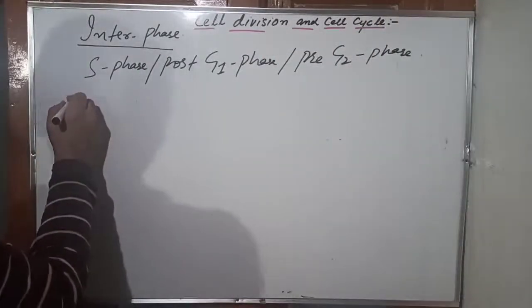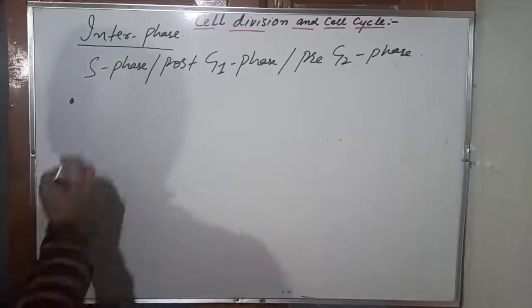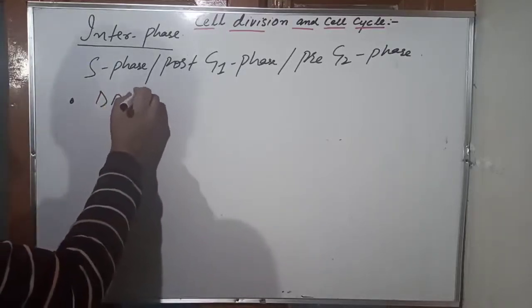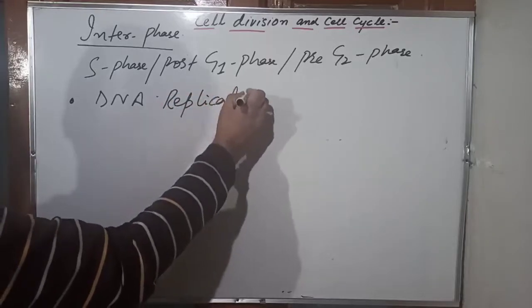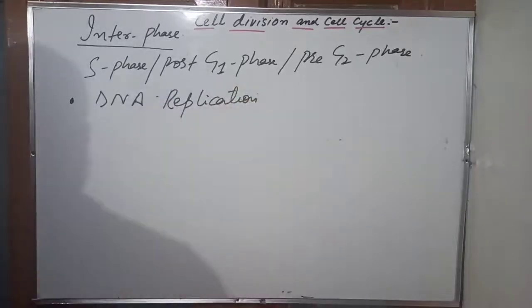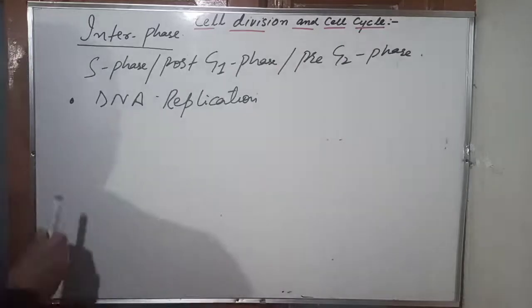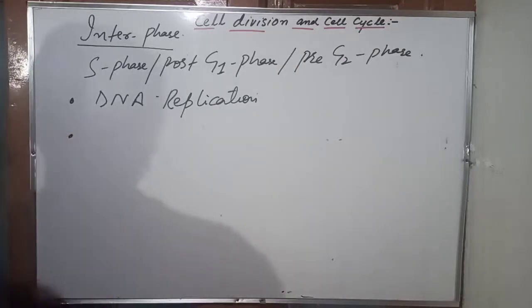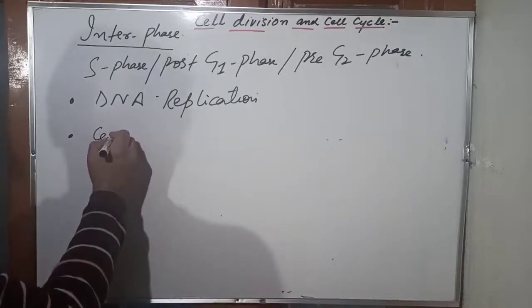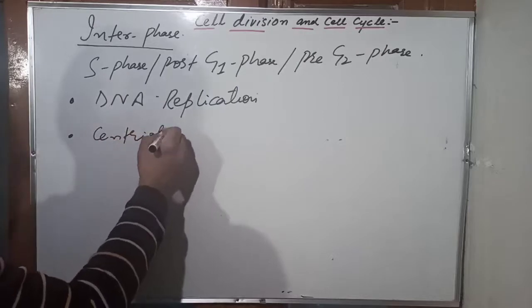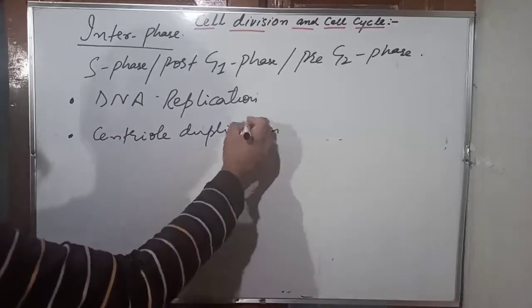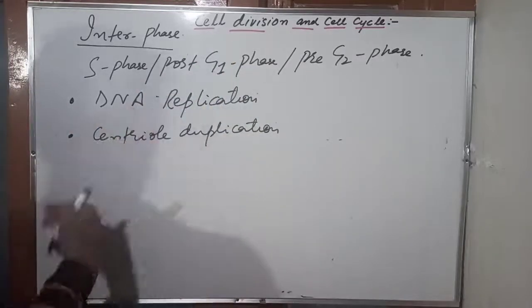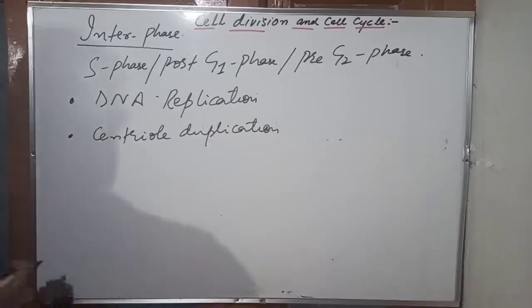A very important point. First important thing you must understand, in this phase there is DNA replication taking place. DNA replication occurs in the S phase. Number two, there is centriole duplication. Centriole duplication occurs in the cytoplasm in S phase. DNA replication in the nucleus and the centrioles get duplicated in the cytoplasm.